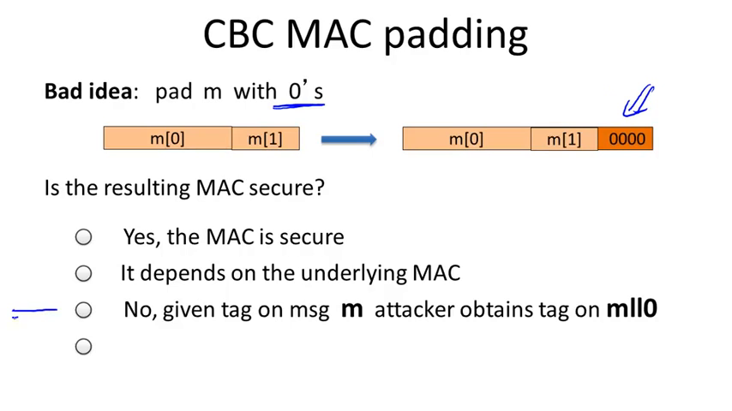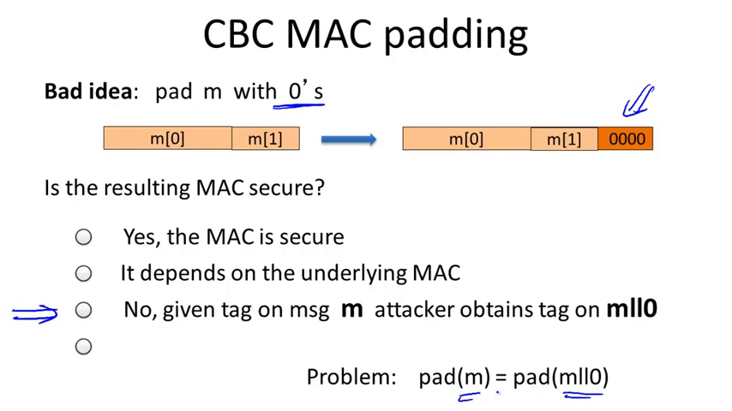So the answer is no, the MAC is not secure, and let me explain why. Basically, the problem is that it's possible now to come up with messages so that the message M and the message M concatenated 0 happen to have exactly the same pad. And as a result, once we plug in both M and M0 into eCBC, we'll get the same tag out, which means that both M and M concatenated 0 have the same tag, and therefore the attacker can mount an existential forgery. He would ask for the tag on the message M, and then he would output as a forgery the tag on the message M concatenated 0.